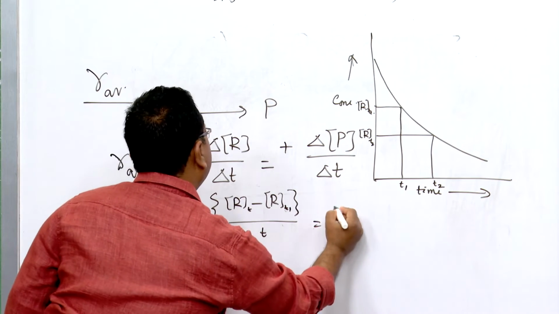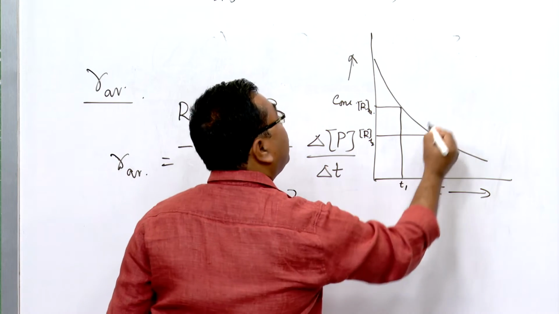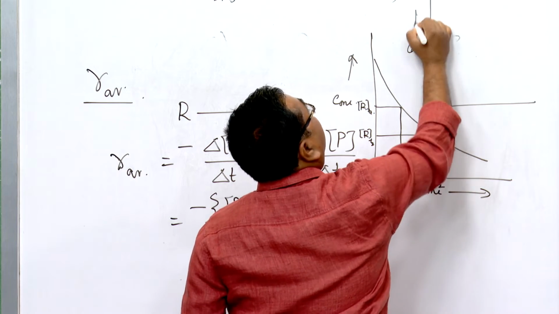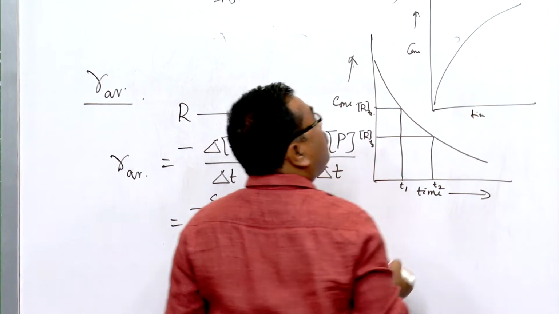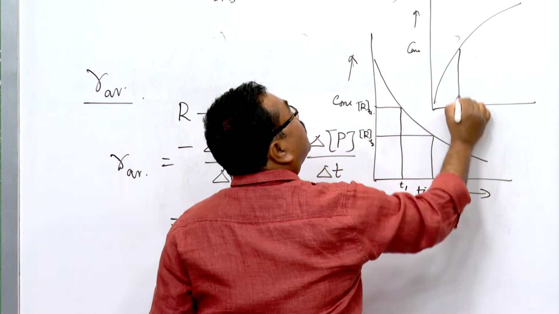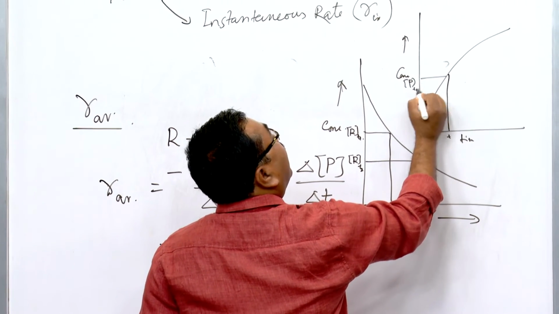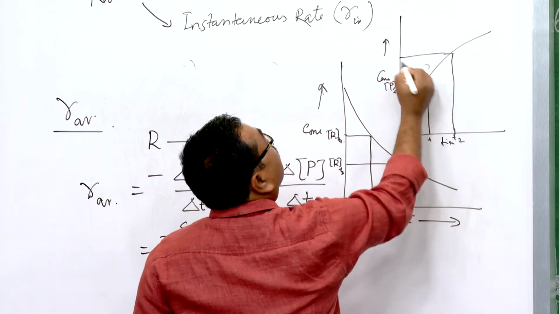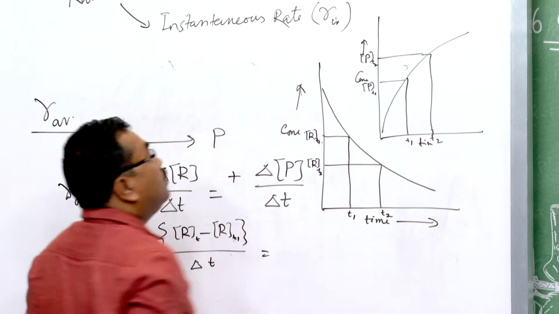And this term is in terms of P. For P, the graph will not be like this. The graph of concentration versus time will be of this type, where this is the product at time T1 and this is the product at time T2.